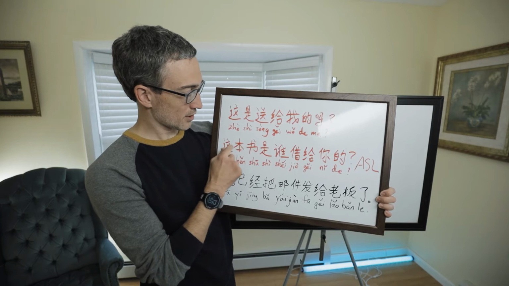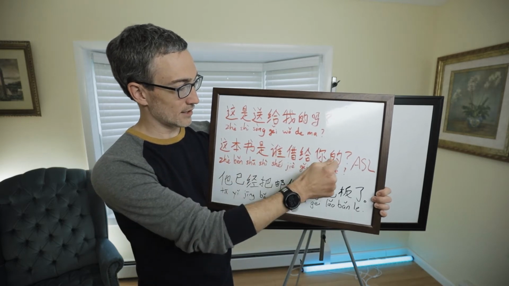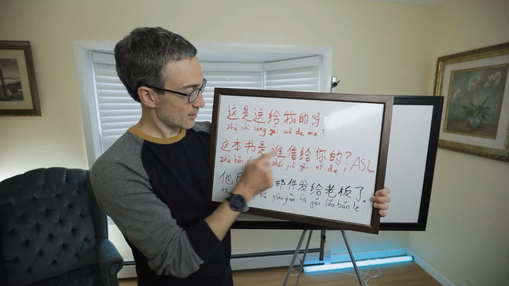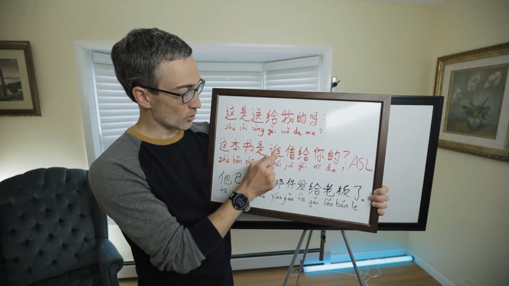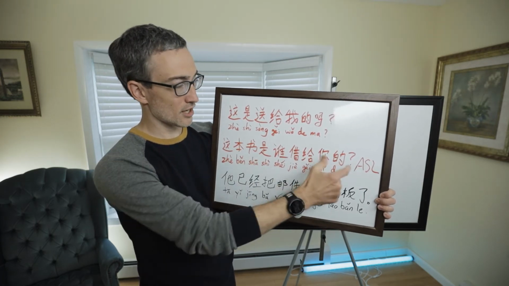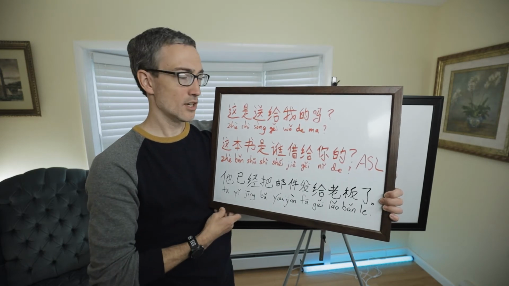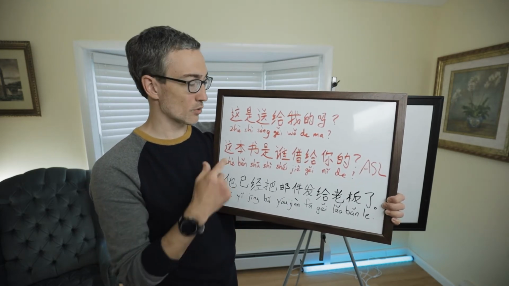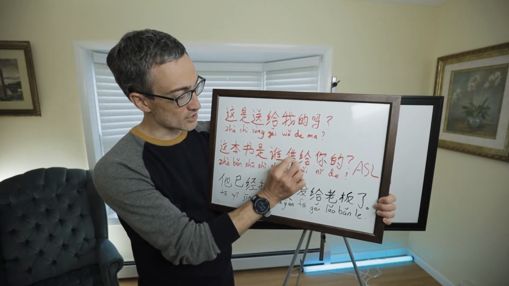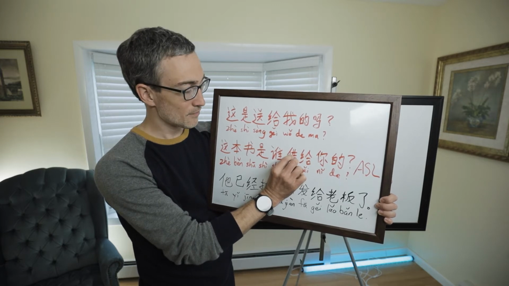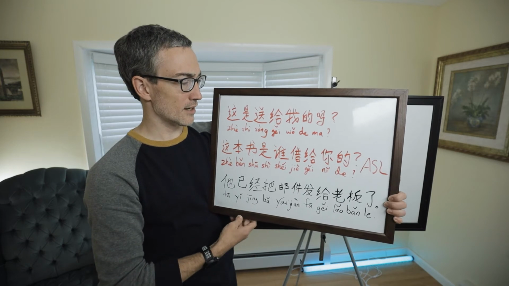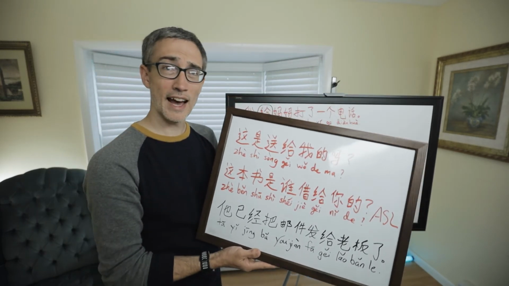Let me give another example. 这本书, this book, 是谁借给你的? This is from Allset Learning. 这本书是谁借给你的? It means this book is who lent to you. So here we have the 是的 construction because it's asking a clarifying question. We know that someone lent it to you, but we don't know who, so we're asking the who question. Here we have the 借 verb meaning to lend, and then we have the 给 meaning lend to somebody. And so 借 likes to have the 给 after it.